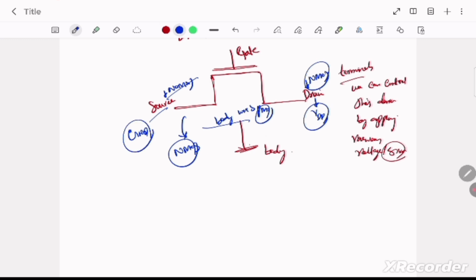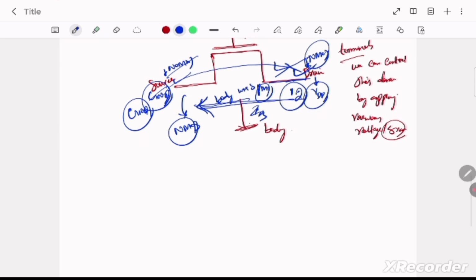So now if we apply a VDD here, like we apply 1.2 volt here, and here is a ground, so there is a potential difference between these two nodes, so the current should flow. Current should flow means electrons should flow from ground to here, and the current direction will be from drain to source. But it will not occur.